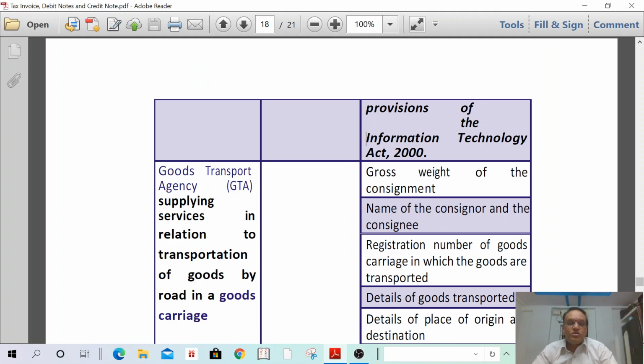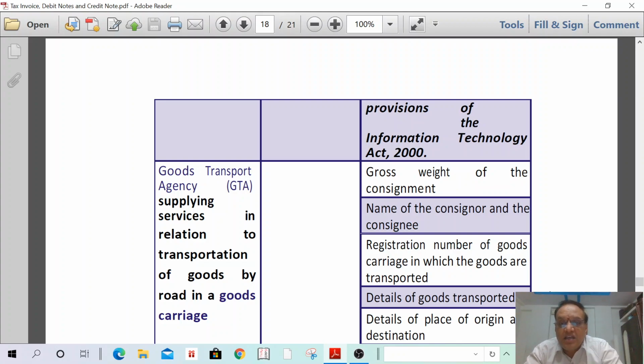Next, goods transport agency. What is the goods transport agency's work? They are sending goods from one place to another place. In such a case, they are issuing only a consignment note. Goods transport agencies usually issue a consignment note. Once they issue a consignment note, it shall be considered as a tax invoice. They do not separately issue a tax invoice. Understand? Then what details are they required to mention in such a consignment note?